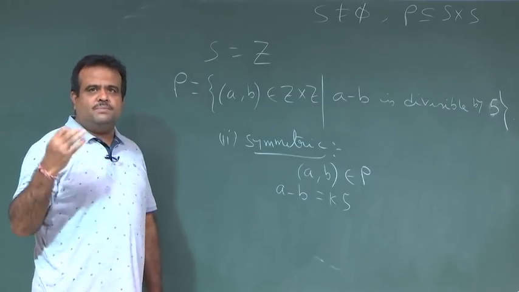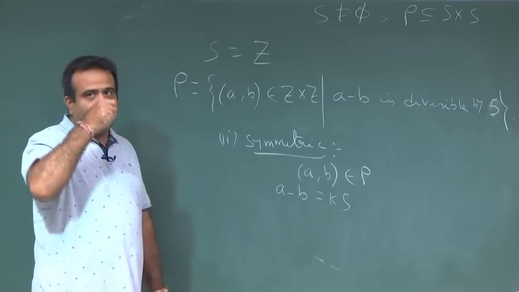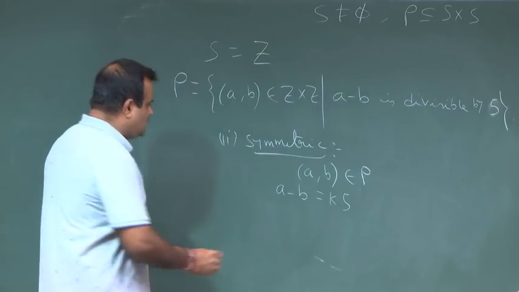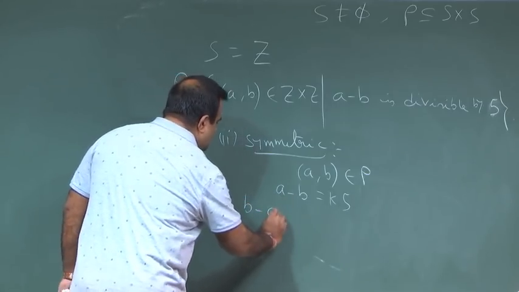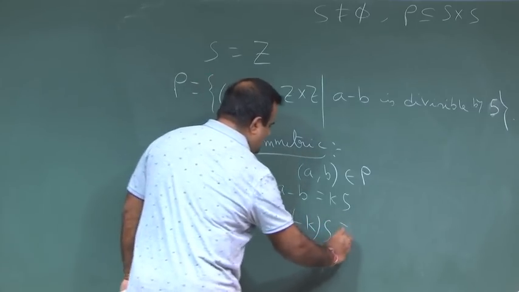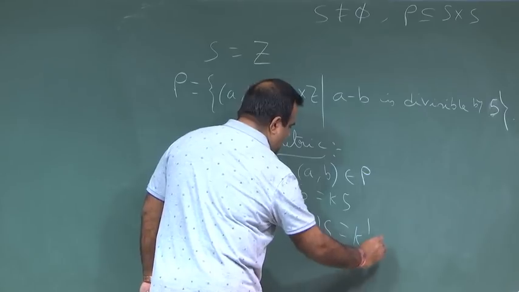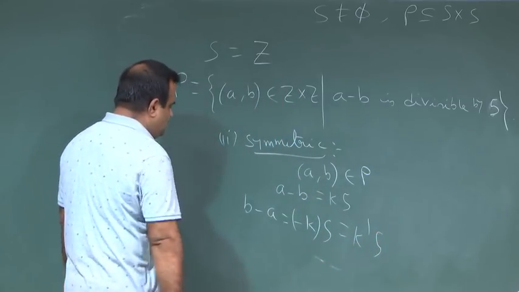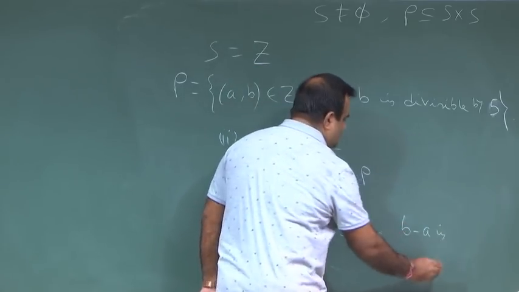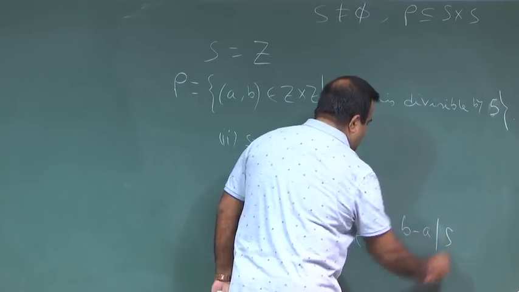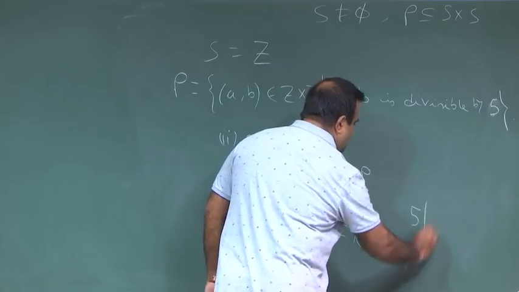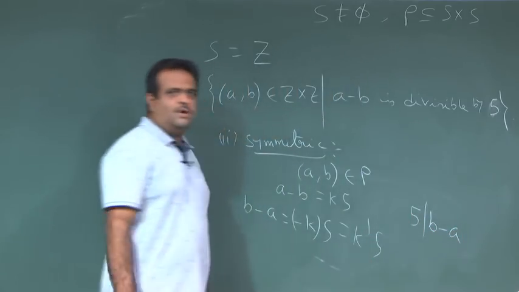Now we need to show that b minus a must also be divisible by 5. What is b minus a? b minus a is nothing but minus k into 5. So this is another k prime into 5. So yes, b minus a is divisible by 5, or 5 divides b minus a, this symbol we use for divides.